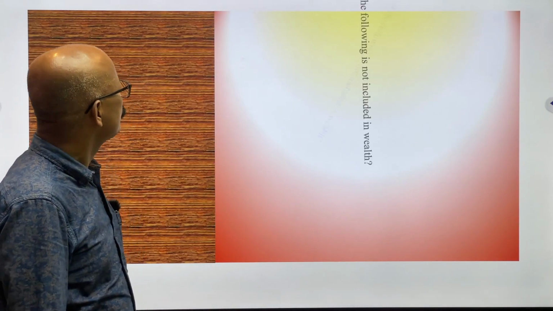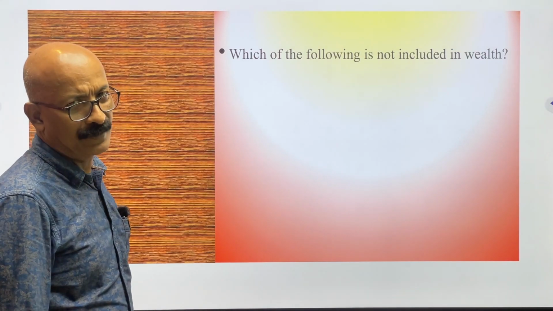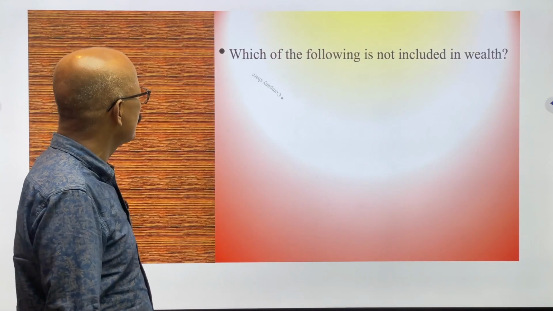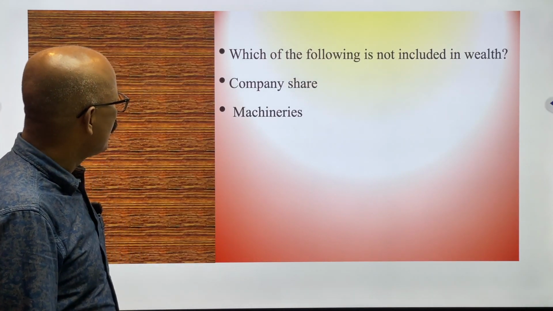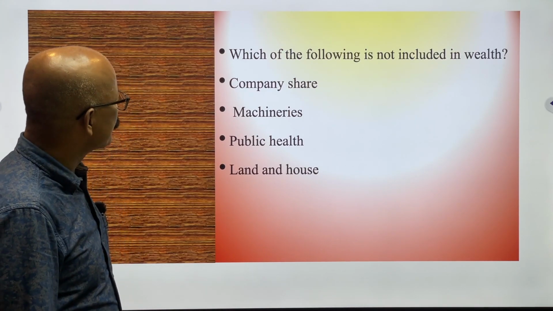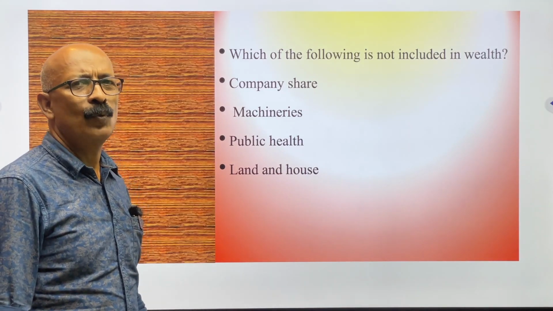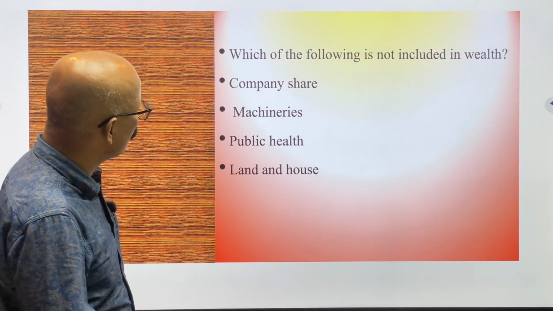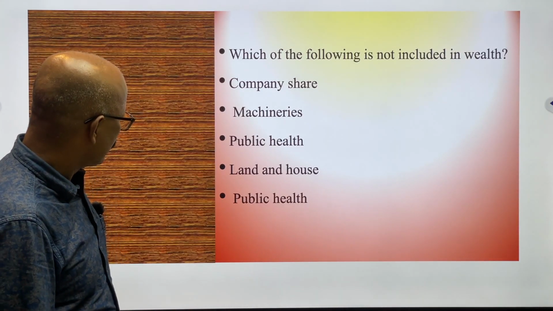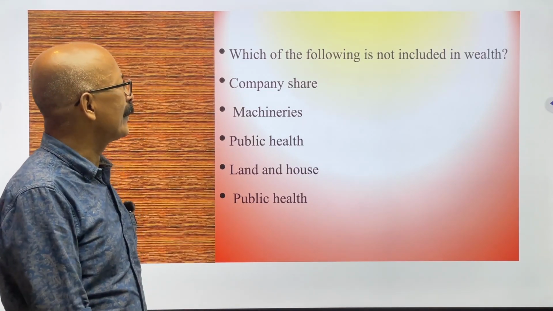Next question. Which of the following is not included in wealth? We know what is wealth and what is resource. So there will be some options. The options are companies, share, machineries, then public health and land and houses. Among these, which one will not be included as wealth? And the answer is public health. Public health is not included in the wealth category.